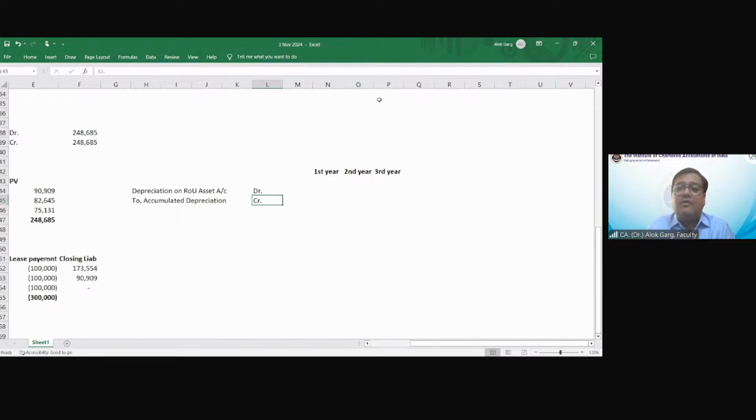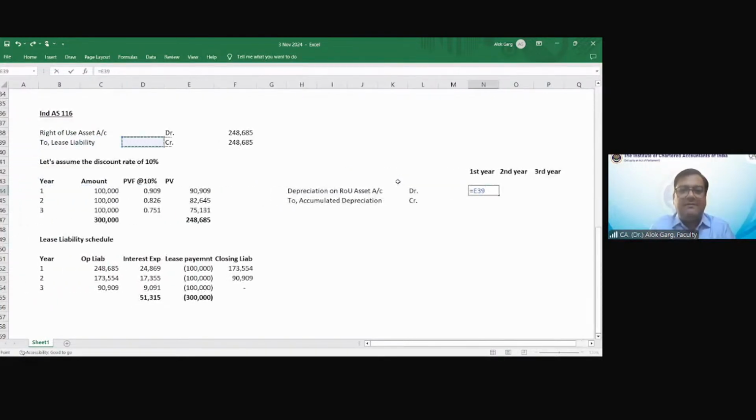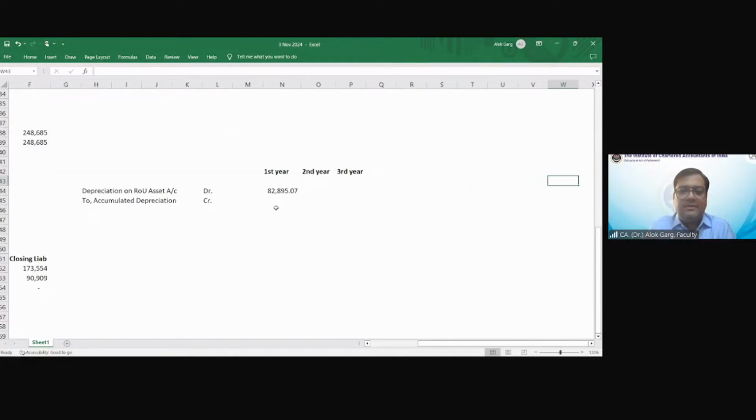This is how your ROU asset will become 0. So what is the value of depreciation for ROU asset? Every year you have to divide by 3. The ROU asset is 248,685. Divide by 3. And this will become 0. Every year you will depreciate this ROU. This will become 0.